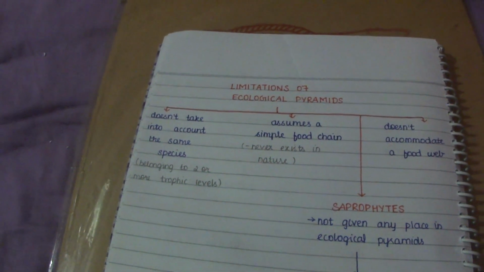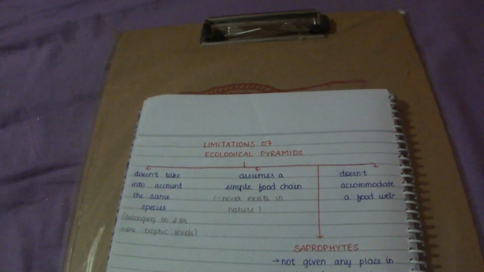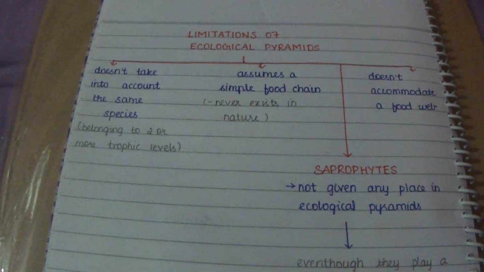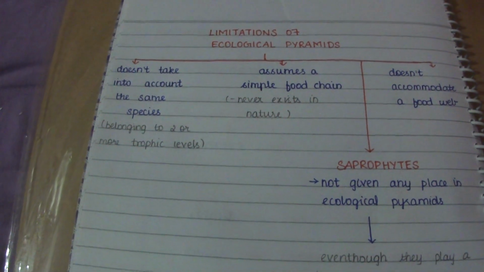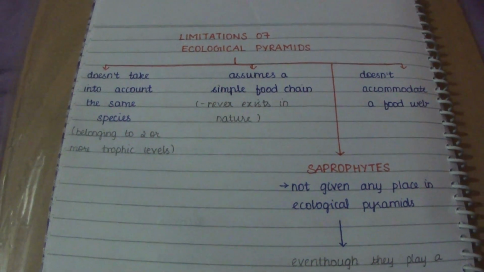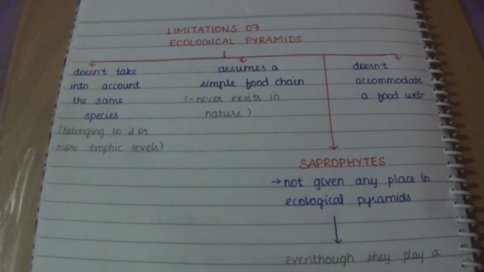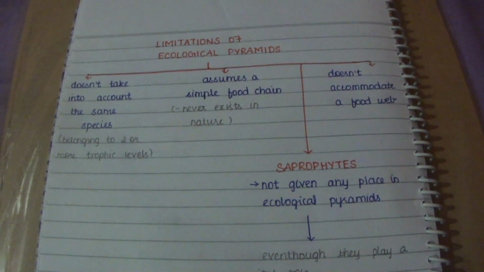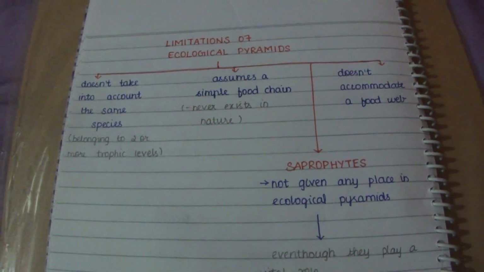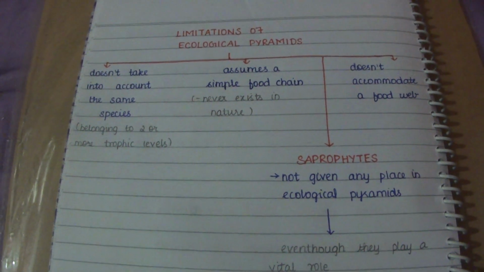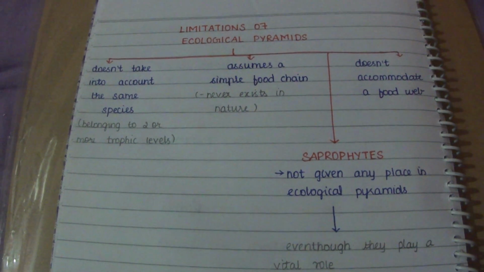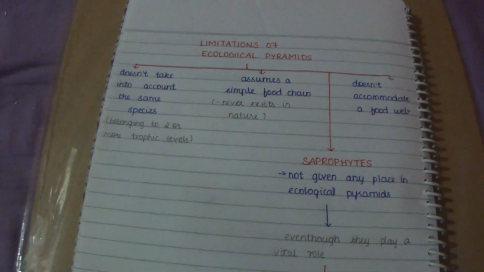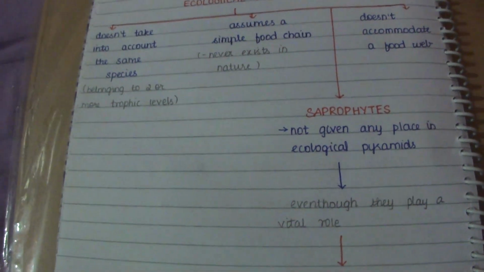Now we are going to discuss the limitations of the ecological pyramid. The first is that it does not take into account the same species belonging to two or more trophic levels. It assumes a simple food chain, which never exists in nature, and it does not accommodate the food web. The ecological pyramids do not give any place to the saprophytes.